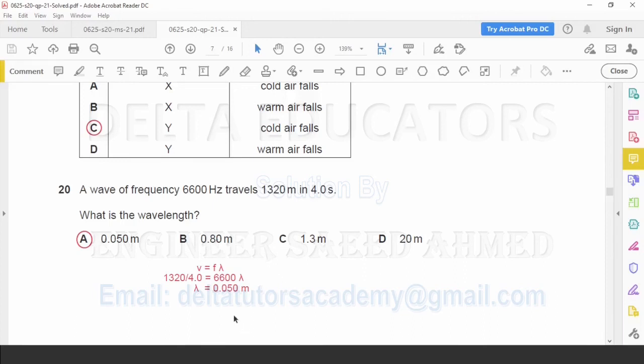It is 0.050 meter. Now 0.050 meter is given in option A. So correct option A. Now we have completed up to question number 20.